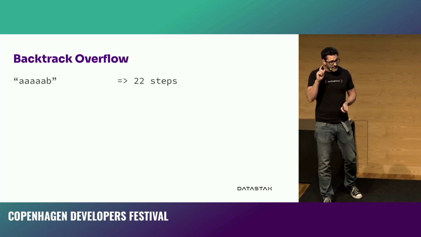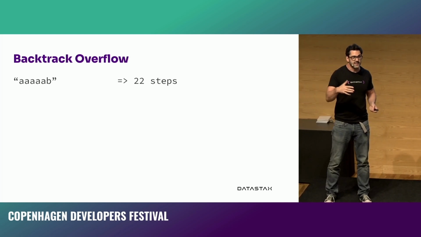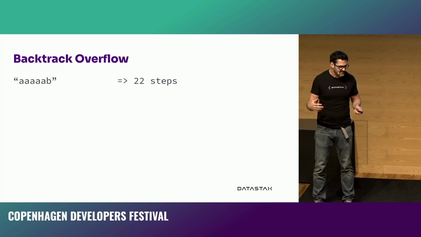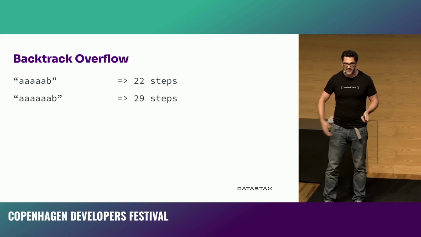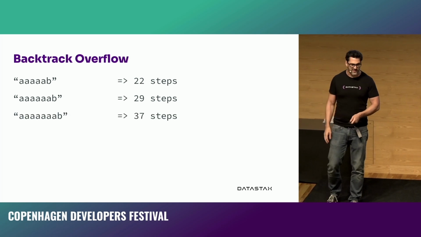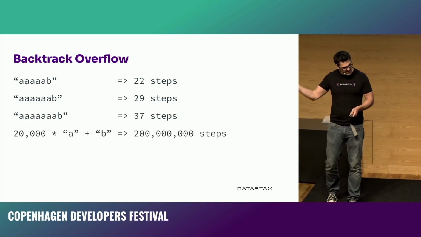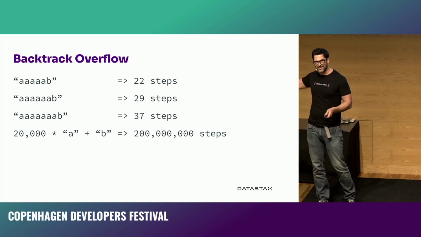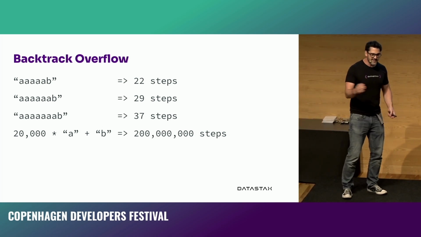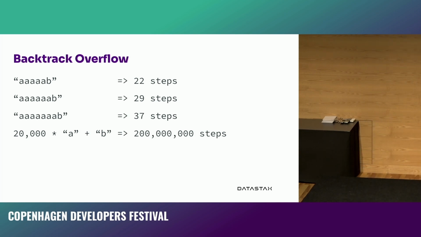But this is shown in the actual JavaScript engine, and JavaScript takes 22 steps to do this. If you had 6 A's and a B, it takes 29 steps. If you had 7 A's and a B, it's 37 steps. And if you have 20,000 A's and a B, it takes 200 million steps. And that's quite a lot. That doesn't seem like maybe it's a problem, but sometimes it might be.